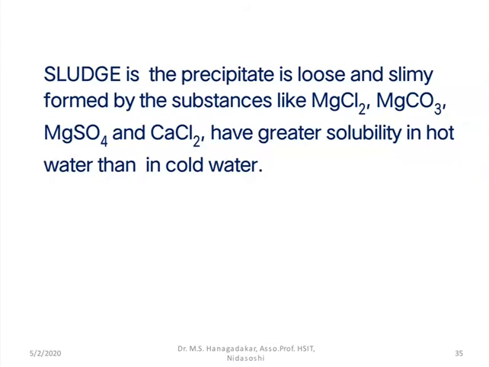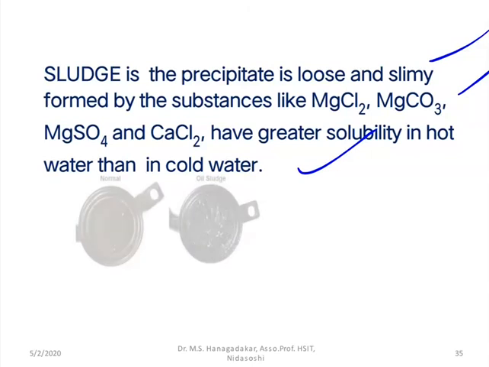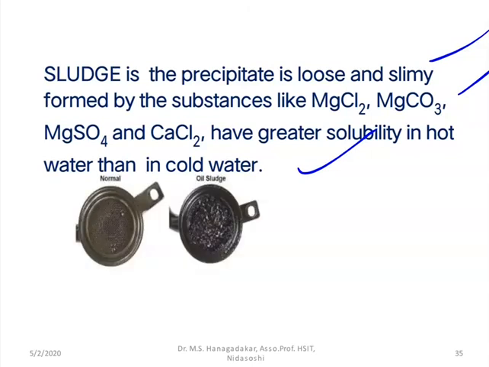And the sludge is the precipitate, loose and slimy, formed by substances like magnesium chloride, magnesium carbonate, magnesium sulfate, and calcium chloride. They have greater solubility in hot water, but lower in cold water. Here is the normal component where there is no deposition, but here there is a deposition of oily, slimy or soft precipitate over the component.